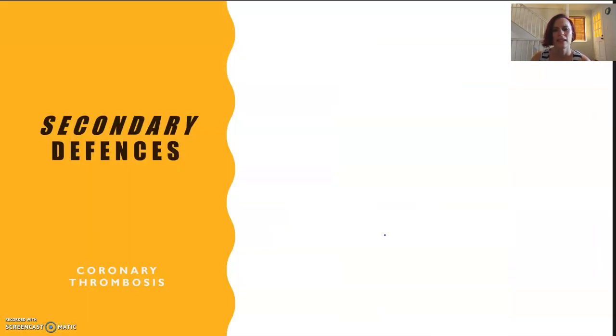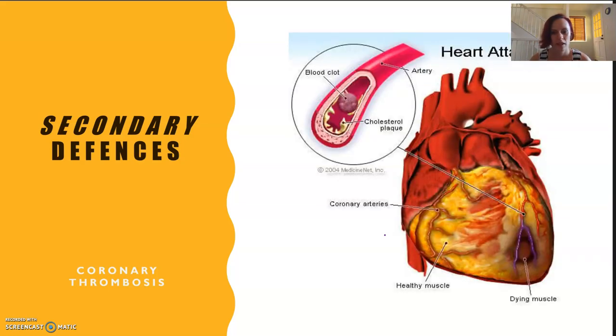All right, now normally clots are later dissolved. When the damage is fixed, we don't need that anymore. They're dissolved and broken up and dissipated out. But if the clots aren't broken up, they can cause blockages. We've talked about blockages, and if the blockages occur in the arteries in the actual heart, then we have coronary thrombosis. And some parts of the heart are then not getting the oxygen and nutrients that they need.